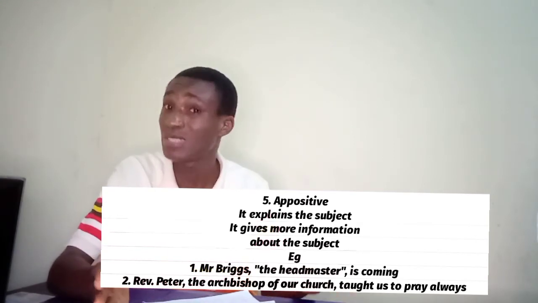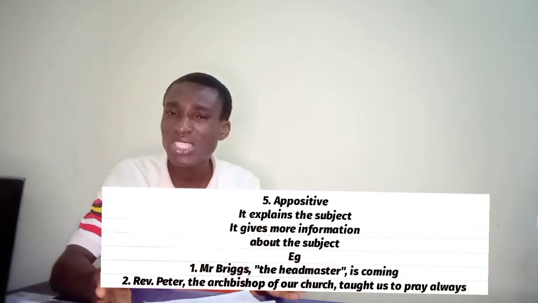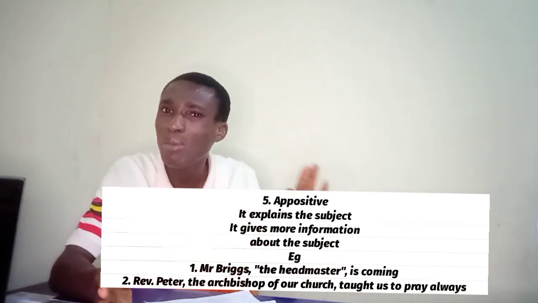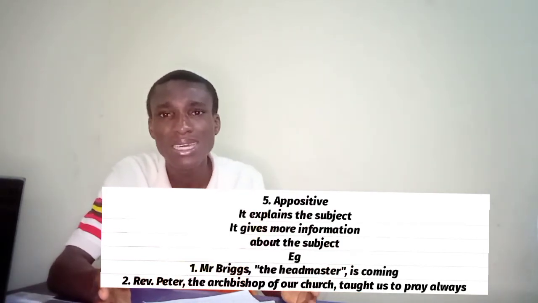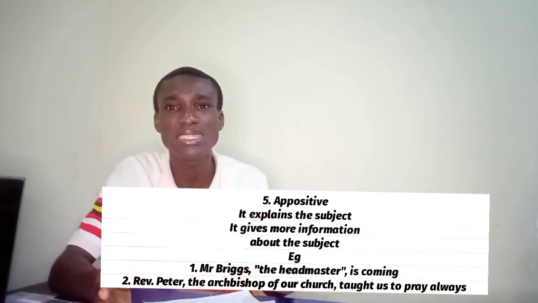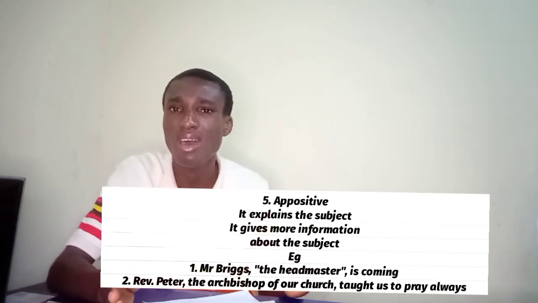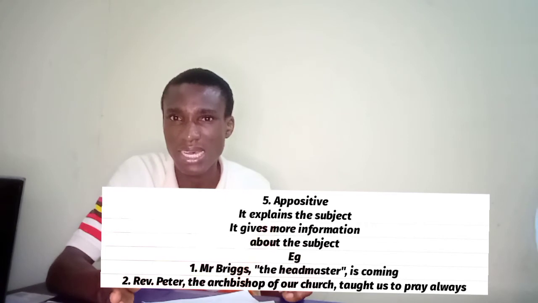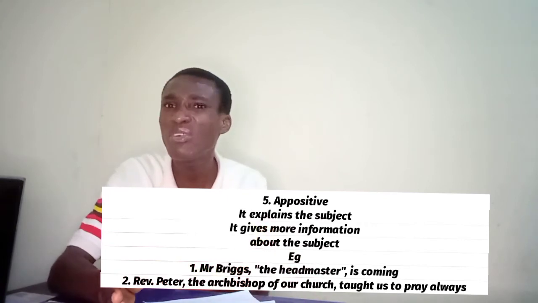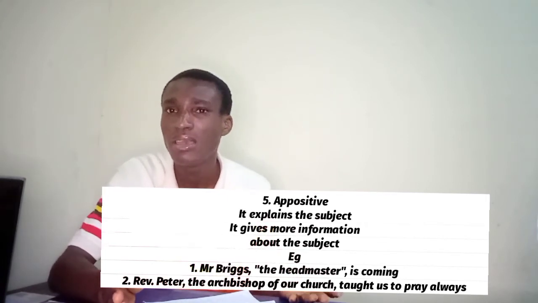What is the subject? Mr. Briggs. What is the appositive that is giving more information about Mr. Briggs? The headmaster. It does not have an adjective but has only a determiner.